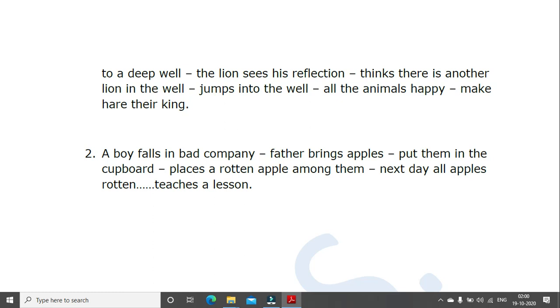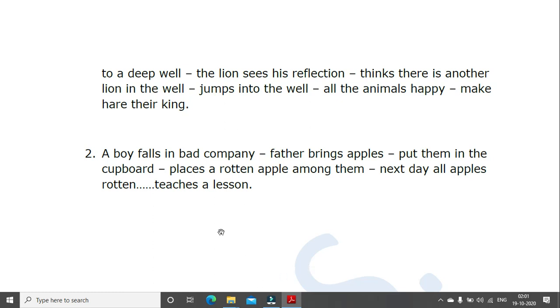Now here it's understood that when he jumps into the well, he drowns and he dies. That is the reason all the animals are happy. So it's not mentioned here, but you have to understand, analyze the outlines. That's what I said. Think for a while before you just start writing. Clear? Okay. The second one.